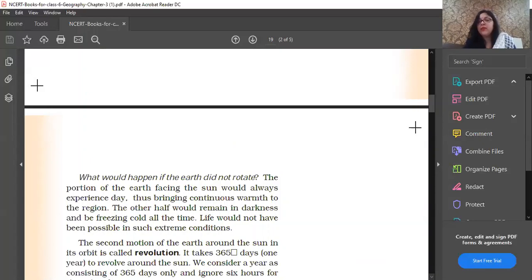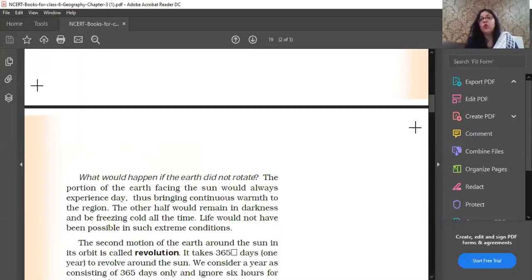Life is not possible in such an extreme situation, because at one place there is a lot of heat and at another a lot of cold. Nobody can exist in such extreme conditions. I hope this much is clear to you. So day and night are caused by rotation.